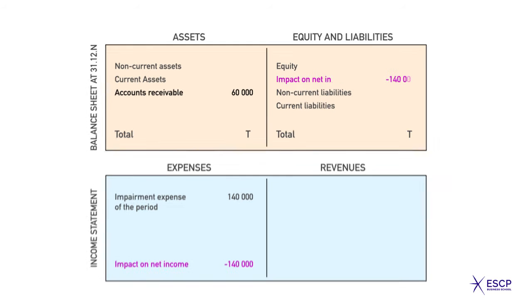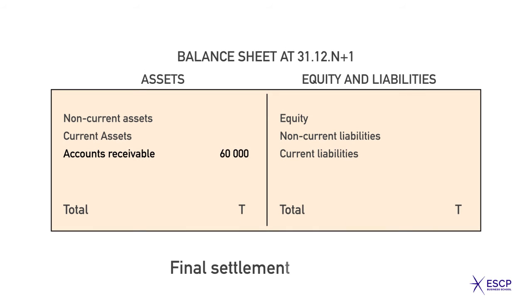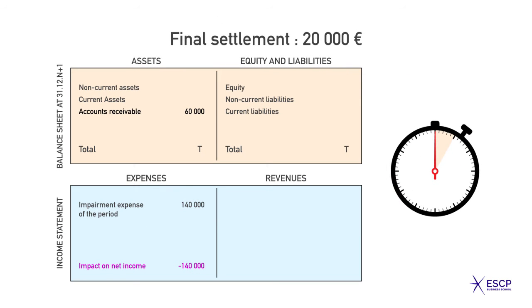Assume now that in December N+1, client Bad Debt went bankrupt. The legal administrator pays 20,000 euros to Distrib to settle the account. How does this impact the financial statements of N+1? You have 5 seconds.